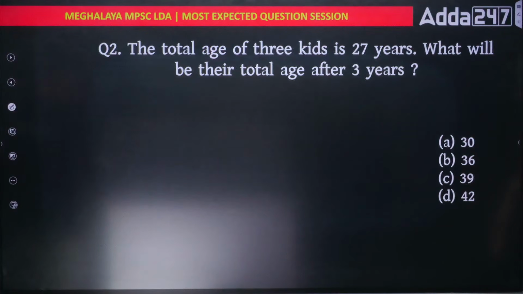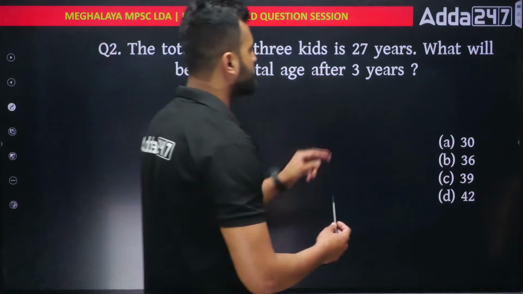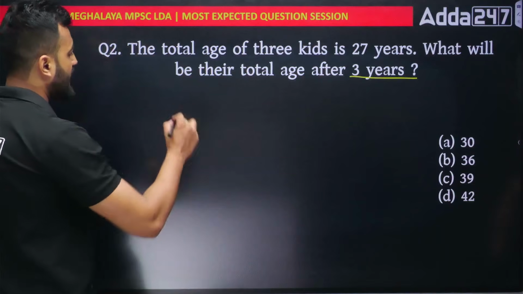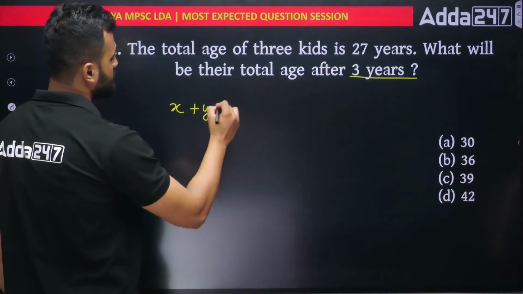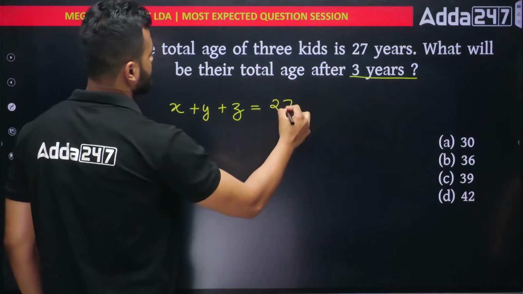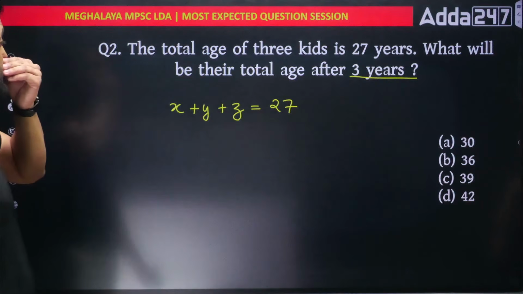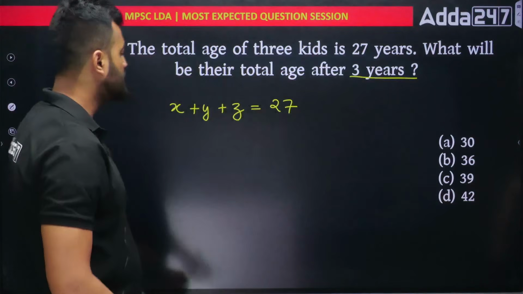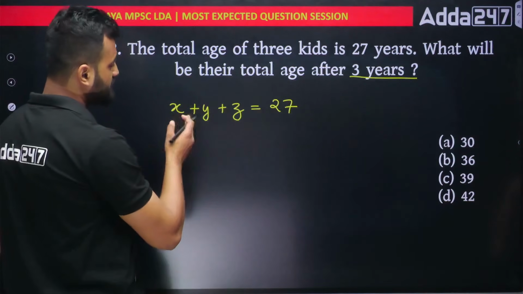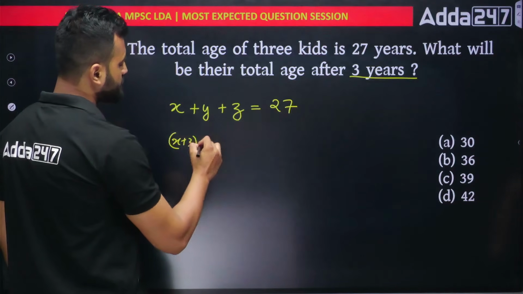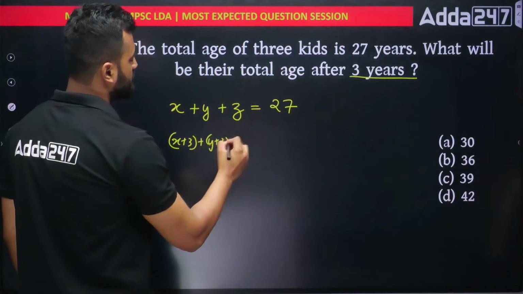See this one. The total age of 3 kids is 27 years. What will be their total age after 3 years? Very simple. There are 3 kids, X, Y, and Z, and their age is total 27 years. Now, if I increase their age by 3 years, after 3 years, that means I'm increasing X by 3, Y also by 3, Z also by 3. That means X plus 3, Y plus 3, Z plus 3.